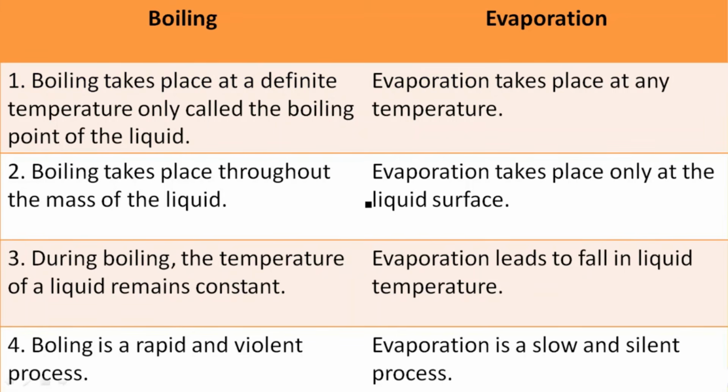Next we have the difference between boiling and evaporation. It is very important also from the paper point of view. So see carefully what the difference between boiling and evaporation is. The first point: boiling takes place at a definite temperature only, called the boiling point. Whenever you are going to boil something, boiling will always take place at a particular or fixed temperature, and that particular or fixed temperature is known as the boiling point.